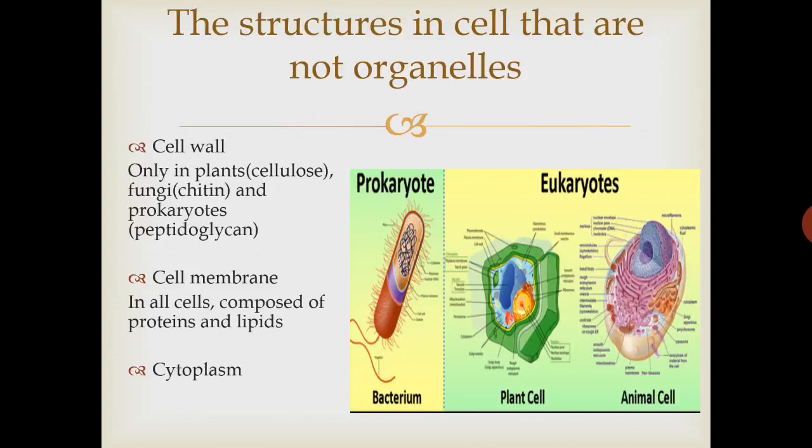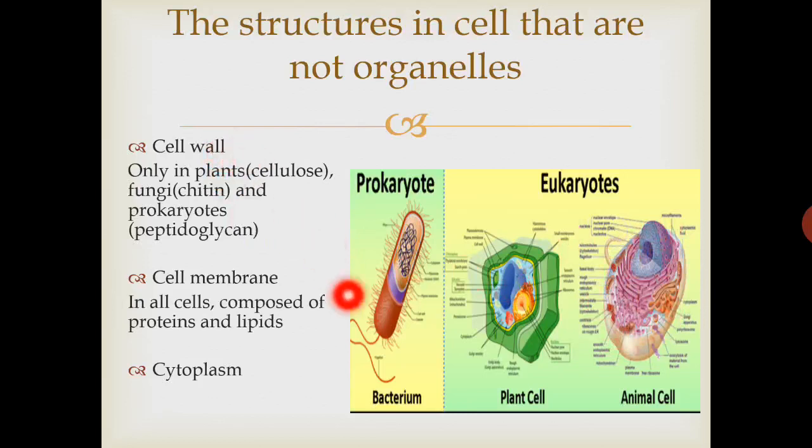About prokaryotes and eukaryotes, we have already discussed. Prokaryotes are simple cells. They do not have a proper nucleus as shown in this diagram, and eukaryotes are complex cells. They are larger than prokaryotes. In eukaryotic cells, plant cells and animal cells are examples. They have complete nucleus and they have membrane bounded organelles.